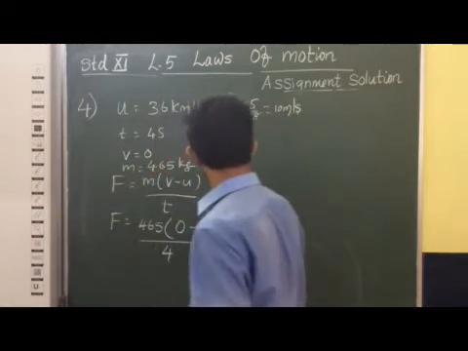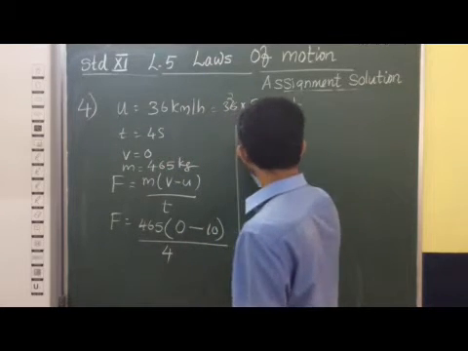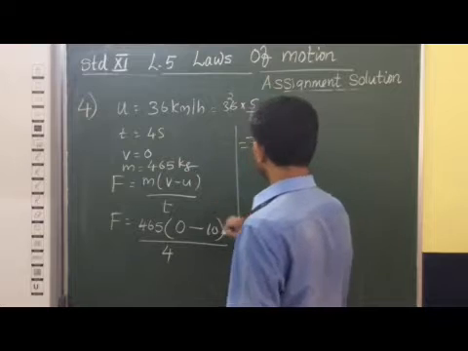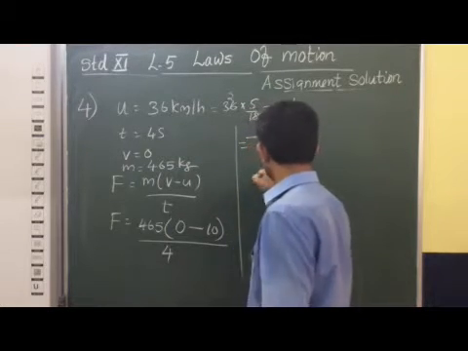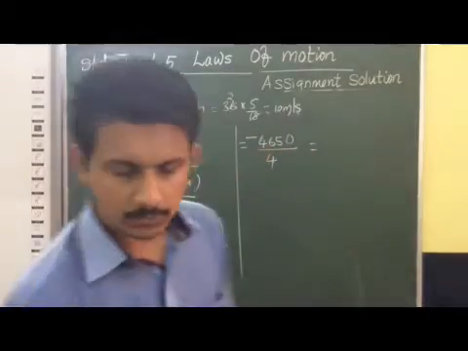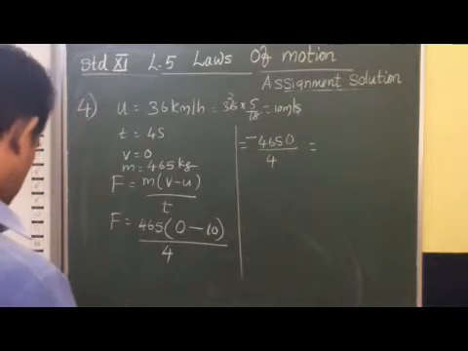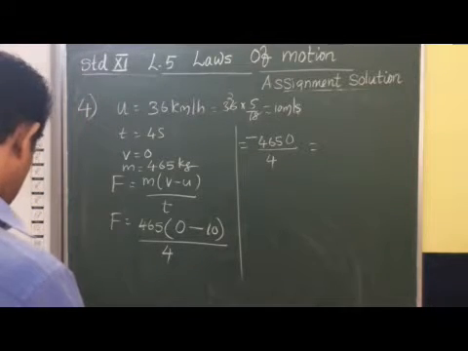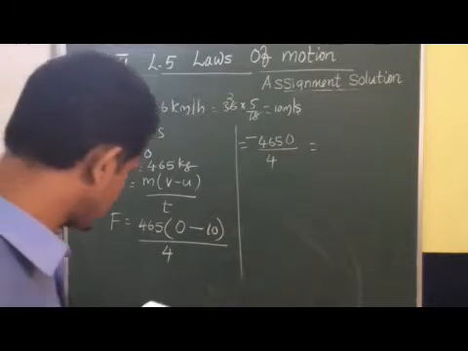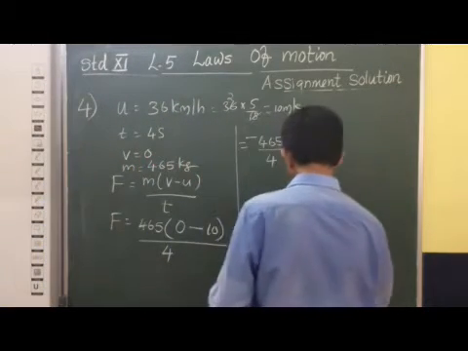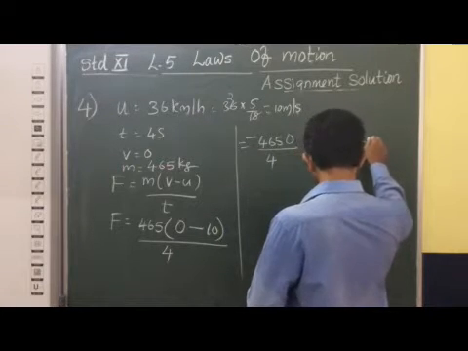If we simplify this, 465 into minus 10 is equal to minus 4650 divided by 4. So we get the answer as minus 1162.5 Newton.